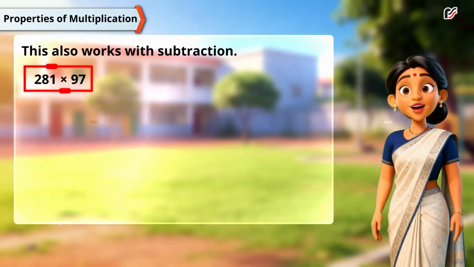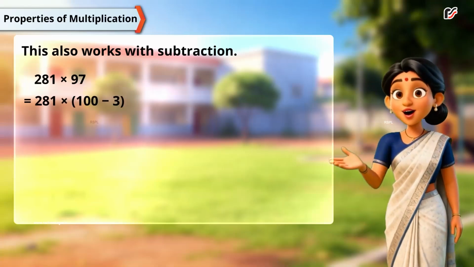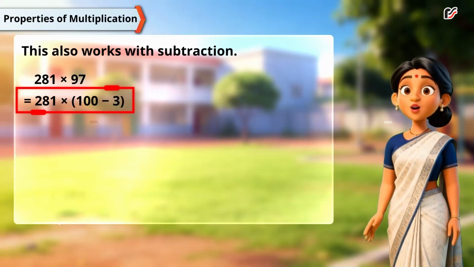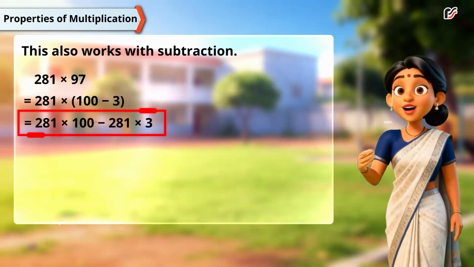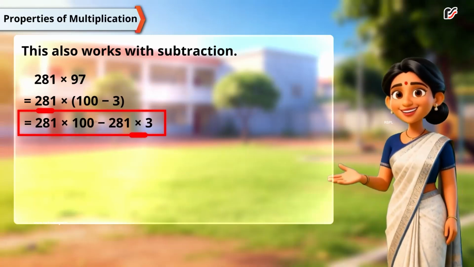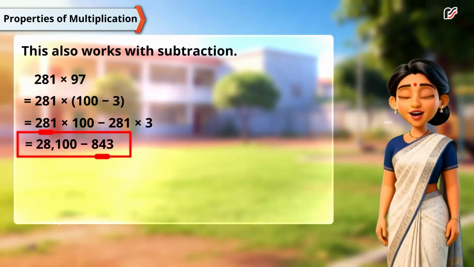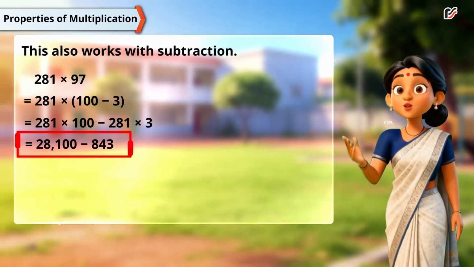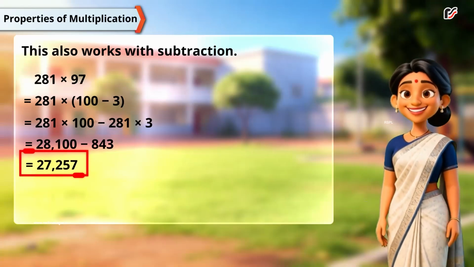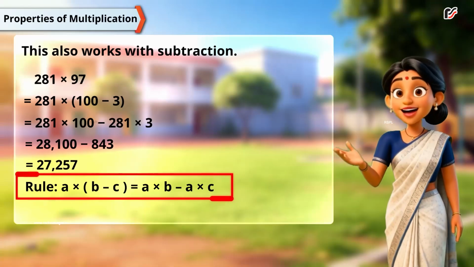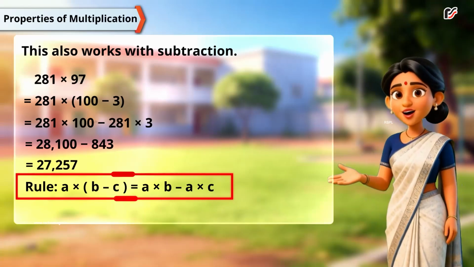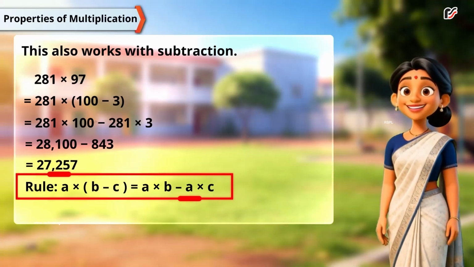281 multiplied by 97. 281 multiplied by (100 minus 3). 281 multiplied by 100 minus 281 multiplied by 3. 28,100 minus 843 is equal to 27,257. Rule: A multiplied by (B minus C) is equal to A multiplied by B minus A multiplied by C.